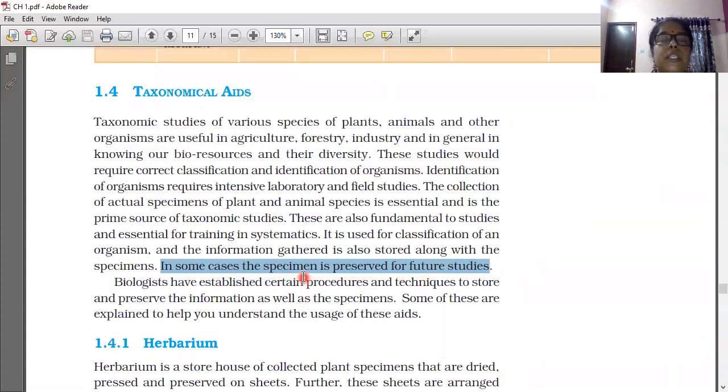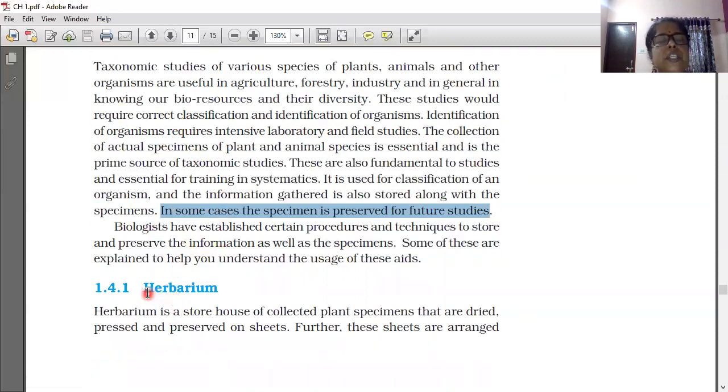Biologists have established certain procedures and techniques to store and preserve the information as well as the specimen. Some of these are explained to help you understand the usage of this aid. The meaning of the word taxonomic aid, all of you understood. Any tool or instrument which helps for the classification is called a taxonomical aid. Taxonomy means classification and aid means help.